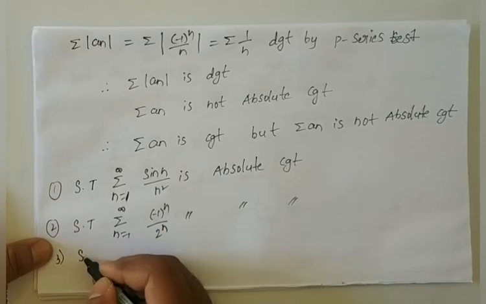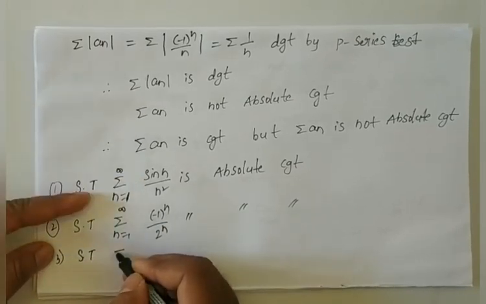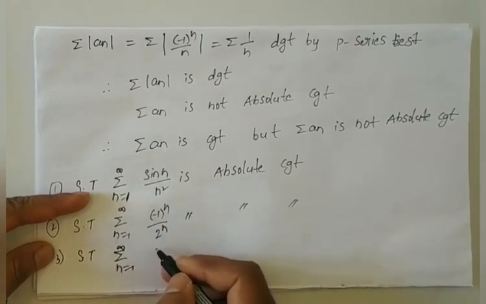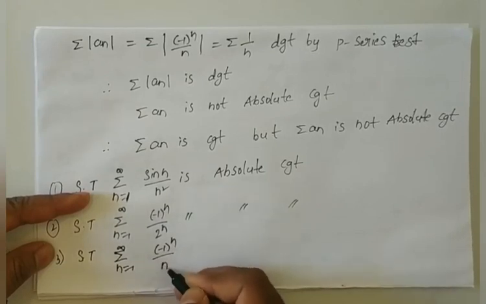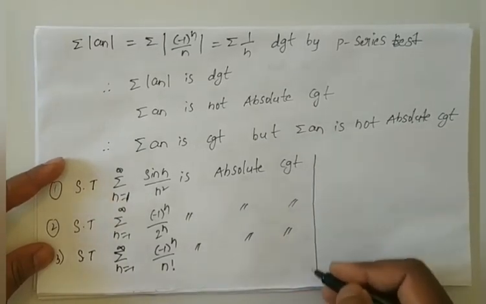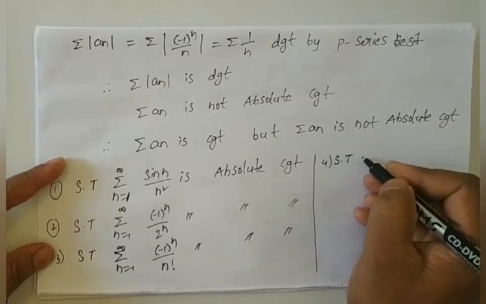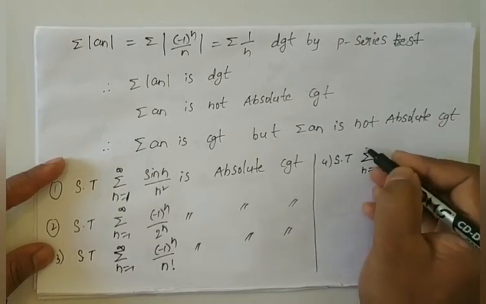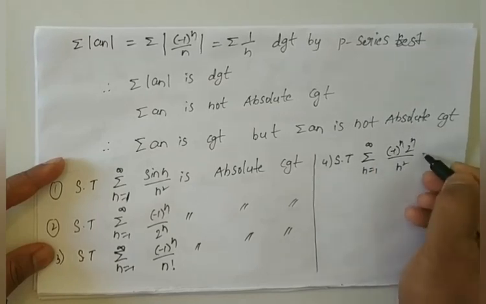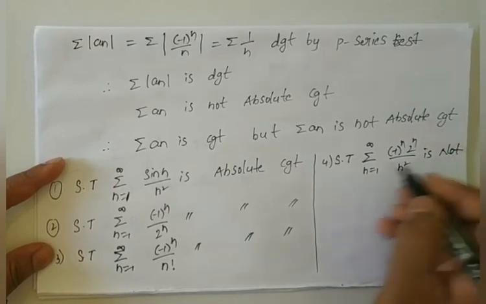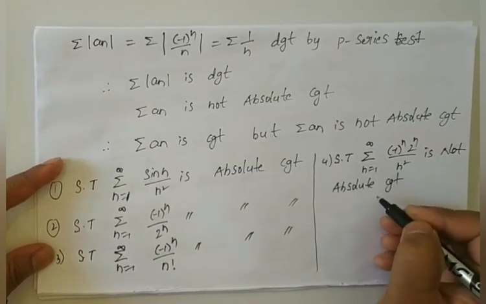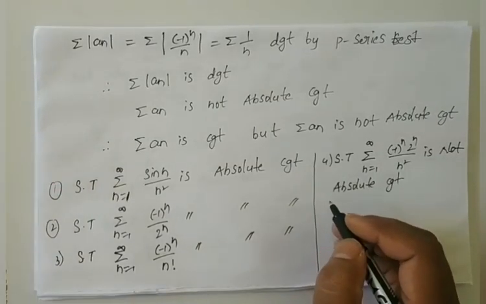Third one, show that summation of minus 1 whole power n by n factorial is also absolutely convergent. Fourth one, show that summation of minus 1 whole power n 2 power n by n square is not absolutely convergent. Not absolutely convergent means summation modulus of an is divergent.